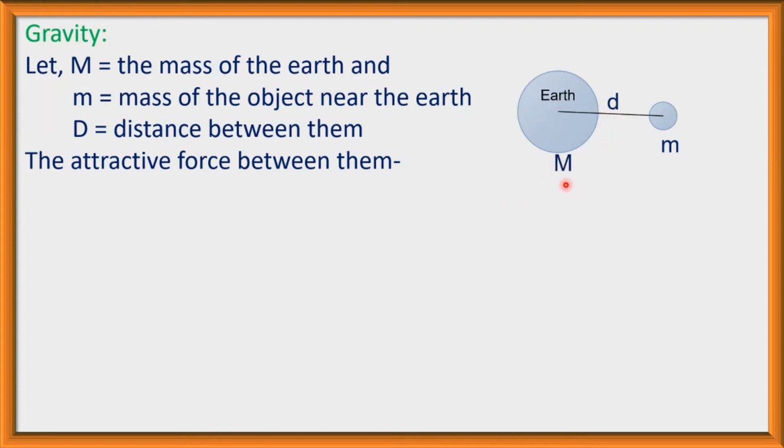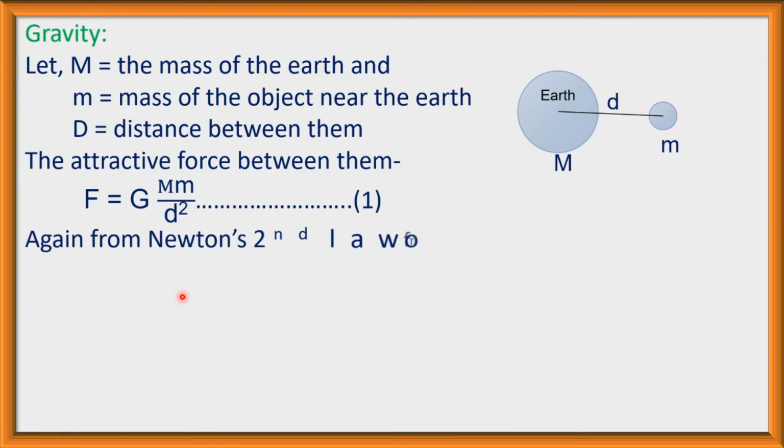So their attractive force, that is gravitational force, F is equal to G M m divided by d square. Here, product of the mass, we know F is equal to G m1 m2 divided by d square. Here m1 means capital M and m2 means small m. Here G is the gravitational constant. We know the gravitational constant G is equal to 6.673 into 10 to the minus 11 Newton meter square per kilogram square.